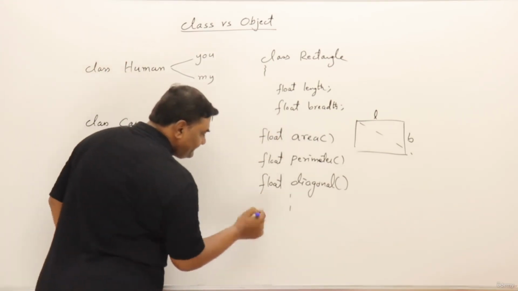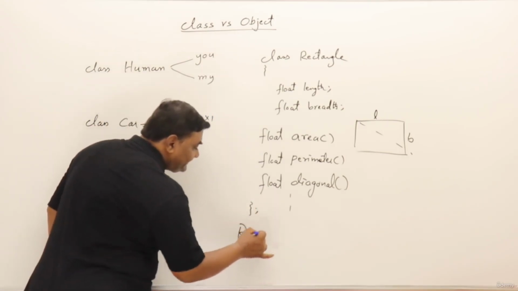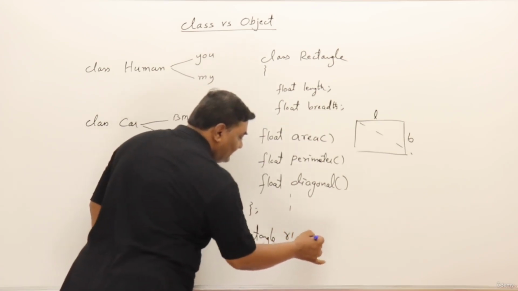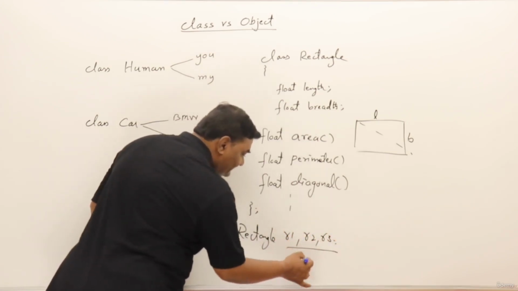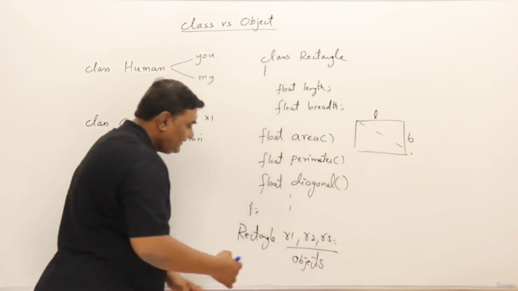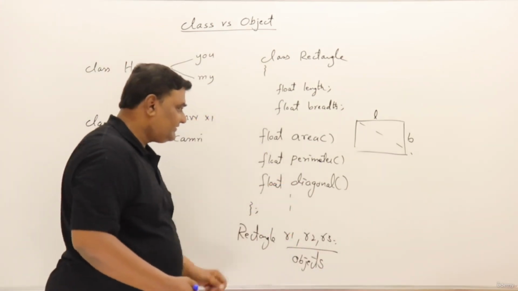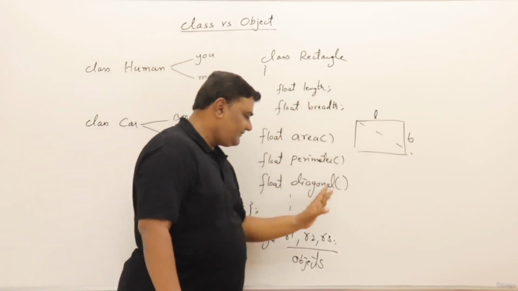Now I will create objects of rectangle: R1, R2, R3. So these are objects. What will R1 have? Length, breadth, and area, perimeter functions, and so on. R2 will also have length, breadth, and these functions.